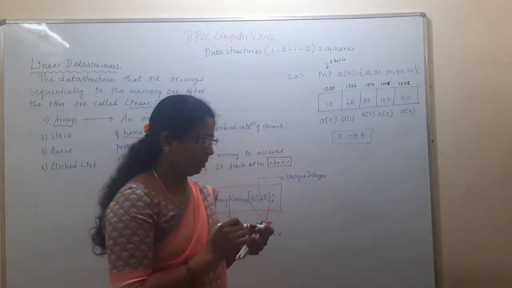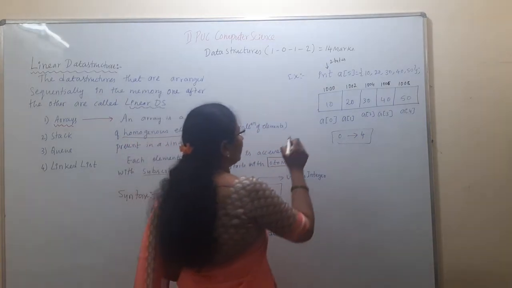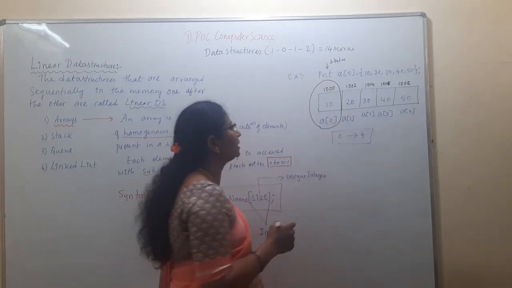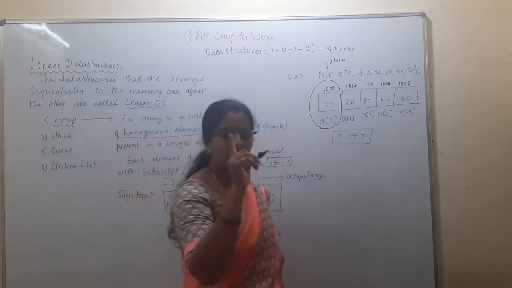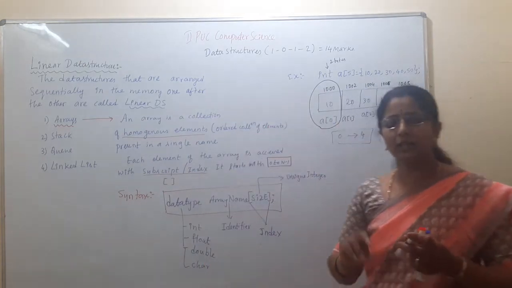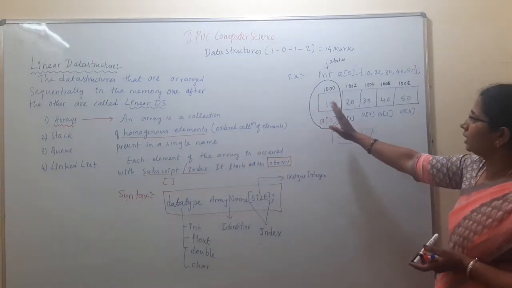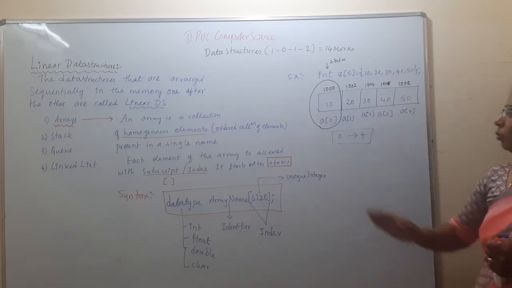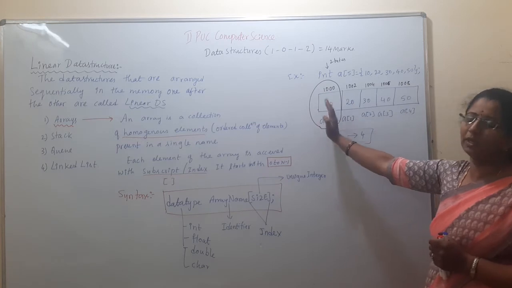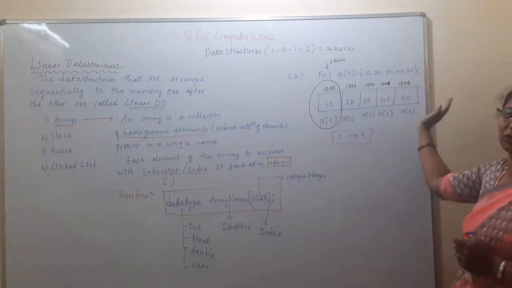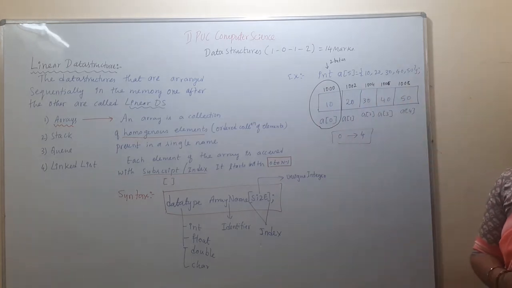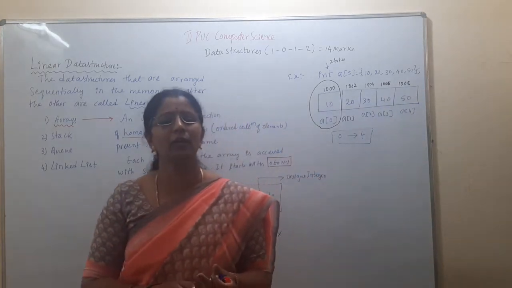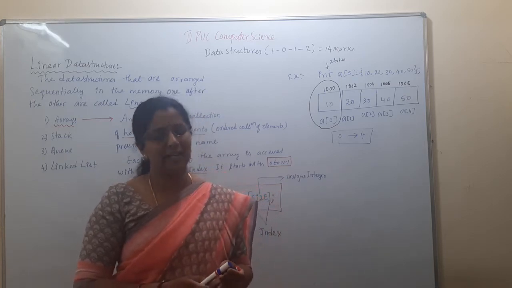So that is the memory address. Once we know the base address of the location, this is called a base address. If we know the first array location, then it is not required to know the next sequential elements arranged in the memory. Once we know the first location, automatically the elements present in the list will be accessed by the CPU. Hence, the array data structure will execute much faster than normal variable declaration.